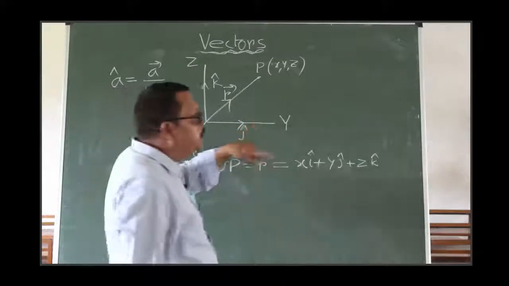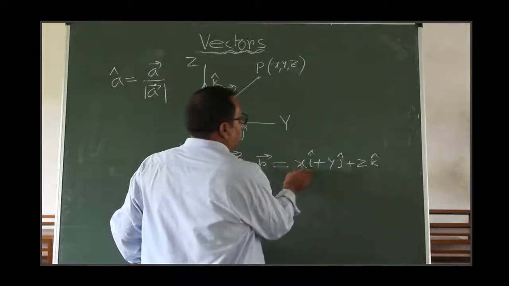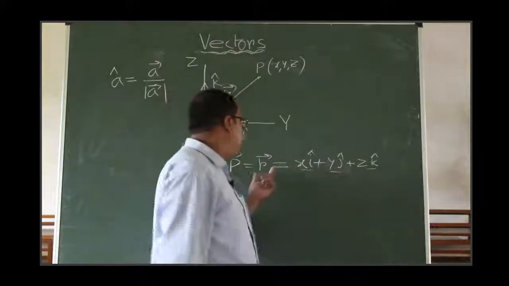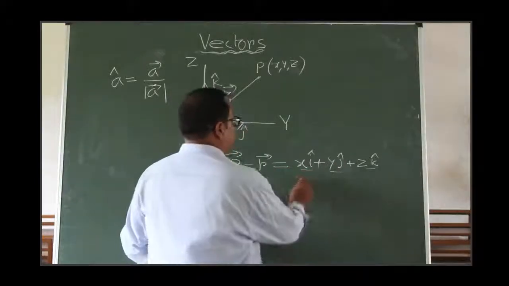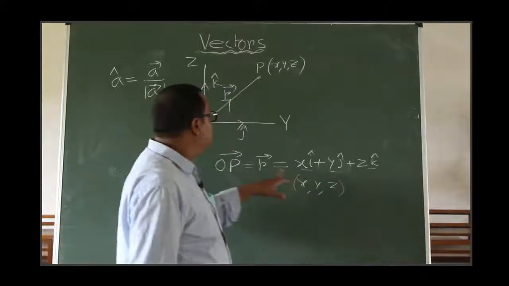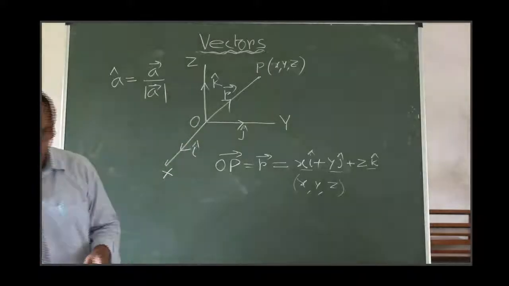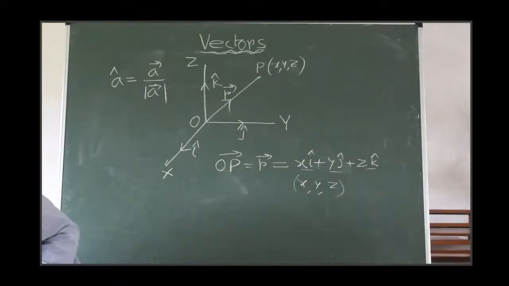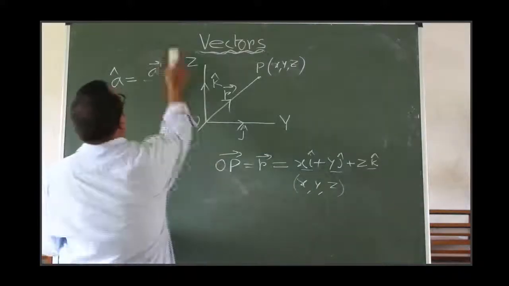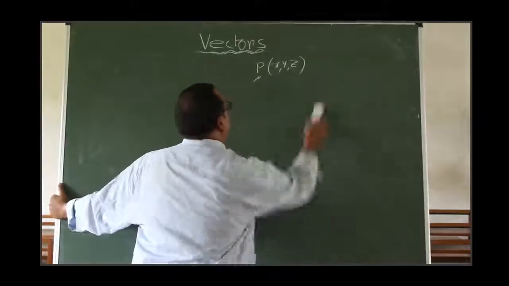So the Z axis, X axis and Y axis. So here xi, yj and zk simply called the vector components of the vector R, and x, y and z are called the scalar components of the vector R. Write it down. So already you learned components of a vector.